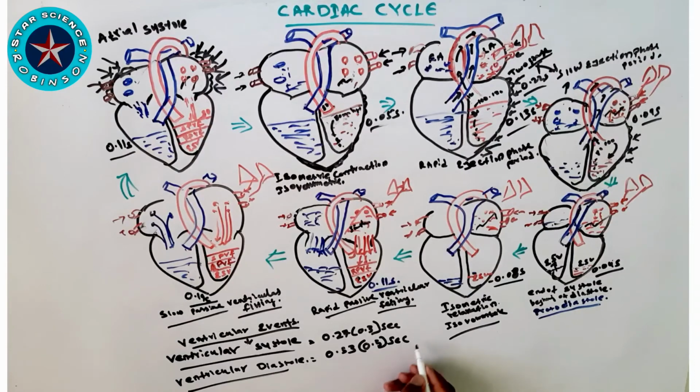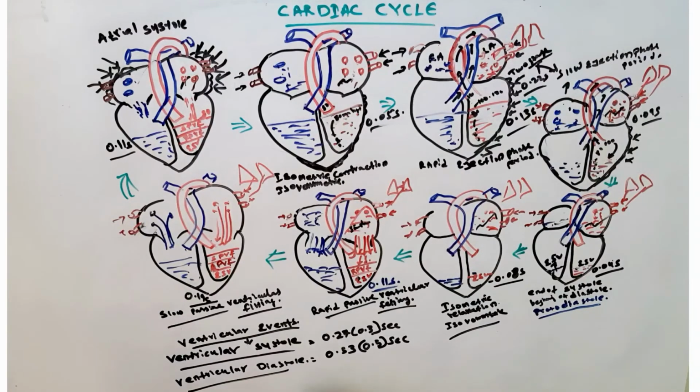If you see the phases, as I have given the seconds already: the isovolumetric contraction phase is 0.05 seconds, and the rapid ejection and slow ejection phases altogether are around 0.22 seconds.